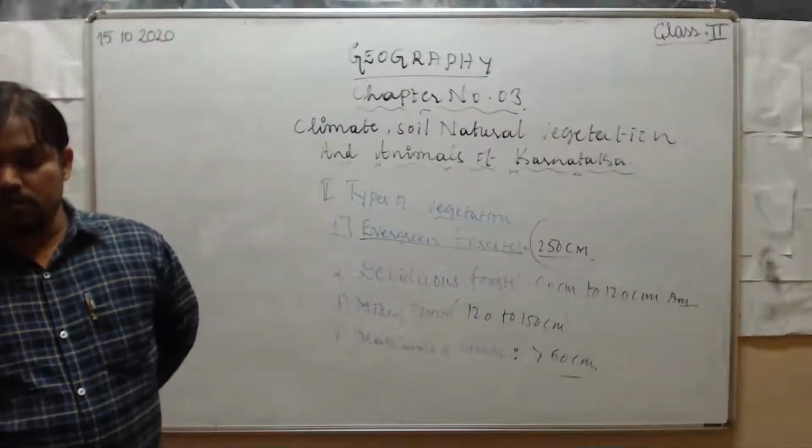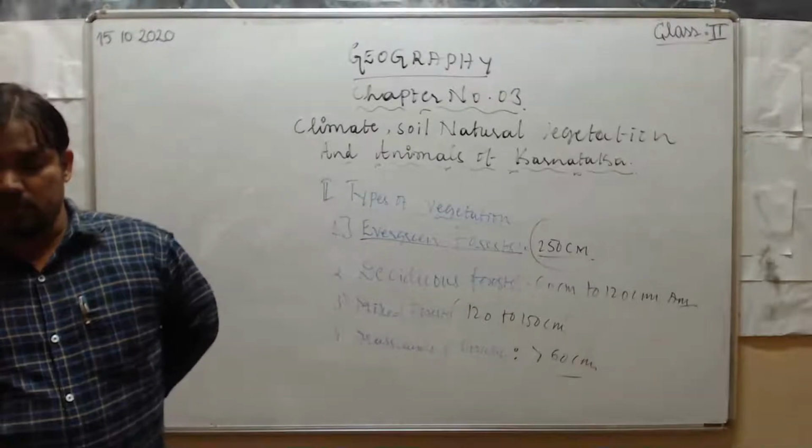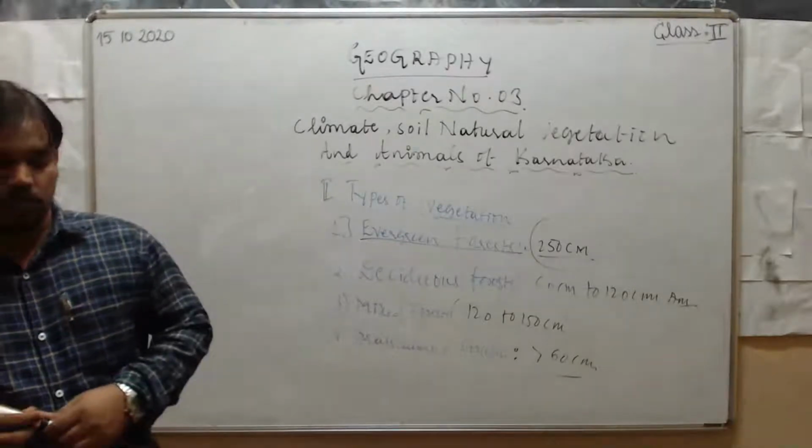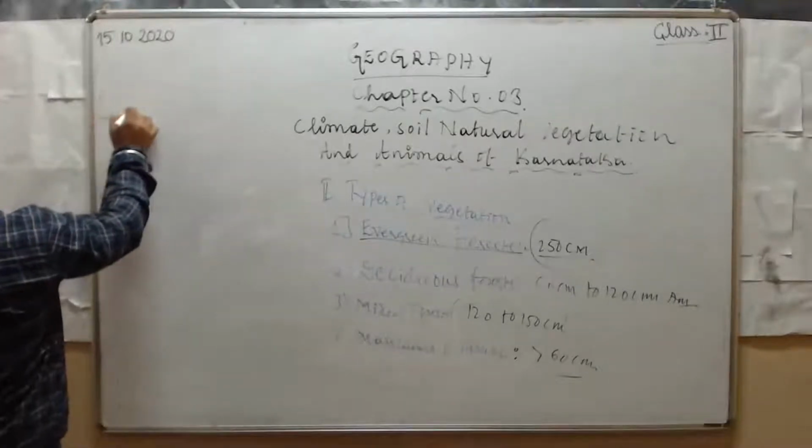Next, distribution of forests. The recorded forest area in Karnataka is 43.4 lakh square kilometers. It's very important. What is the recorded forest area in Karnataka?